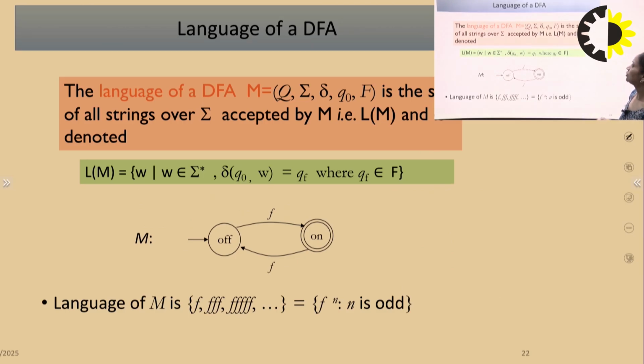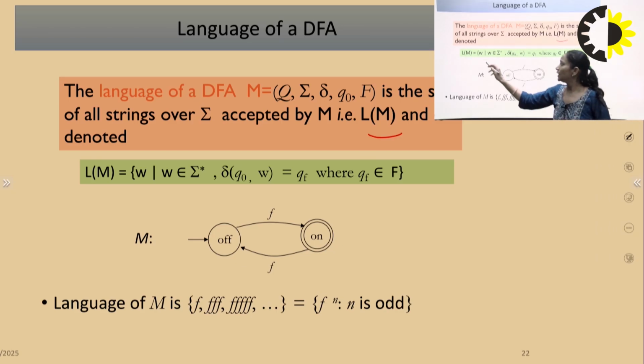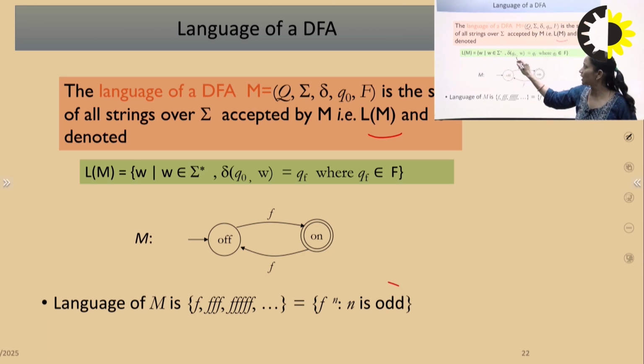So, the language of a DFA. The language of a DFA M, which is a 5-tuple Q, sigma, delta, q0 and F, is the set of all strings over sigma accepted by M. It is denoted by L(M) and is equal to the set of W, where W belongs to sigma star and delta of q0 and W is equal to qf. What is the meaning of this? Where qf belongs to F.